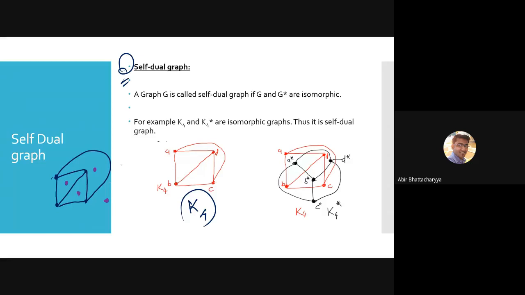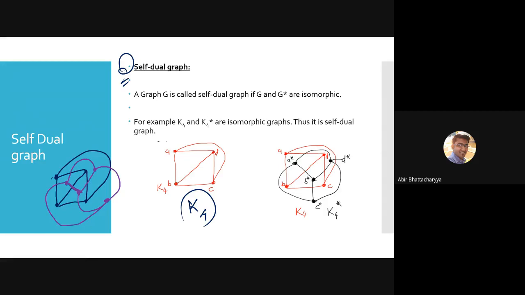So we have to join these two. I can join these two from this edge. I can join these two from this edge. And I can join these two from this edge. That's all. Every edge has been crossed. Only a single edge is left, this middle one. I can join them like this. All right.